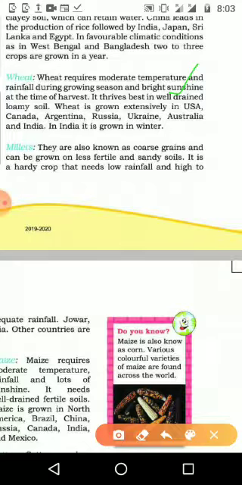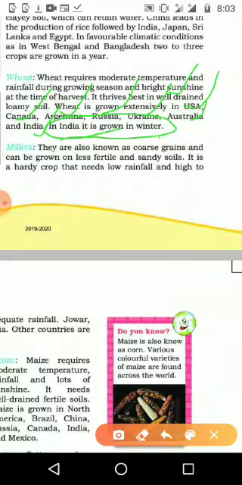Wheat is grown extensively in USA, Canada, Argentina, Russia, Ukraine, Australia and India. Many countries grow it. In India it is grown in the winter season because we get very little rainfall as well as moderate warm temperature with bright sunshine.